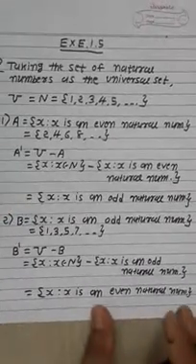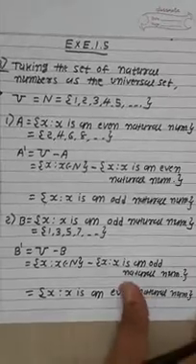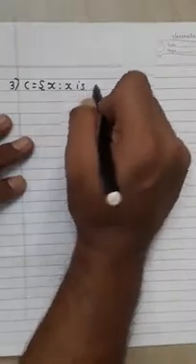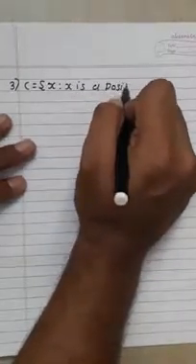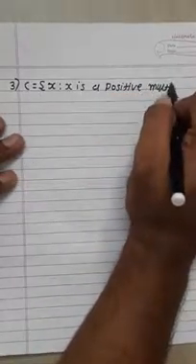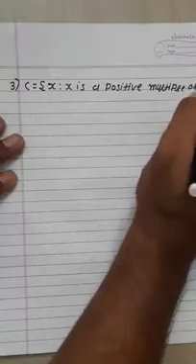Okay, now after this let's discuss another one, another condition. Third condition: C is equal to the set of x such that x is a positive multiple of 3.